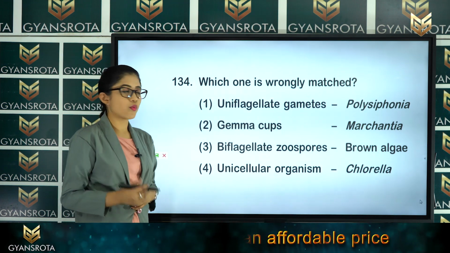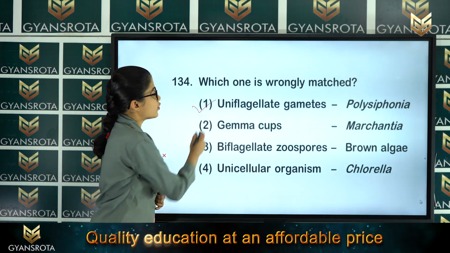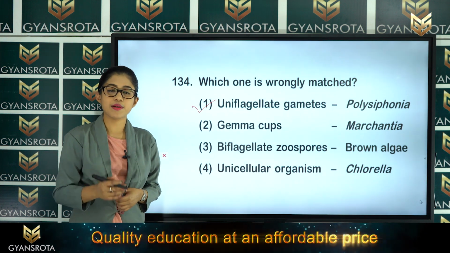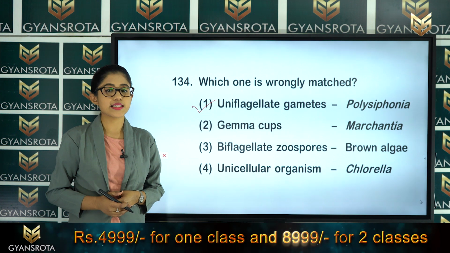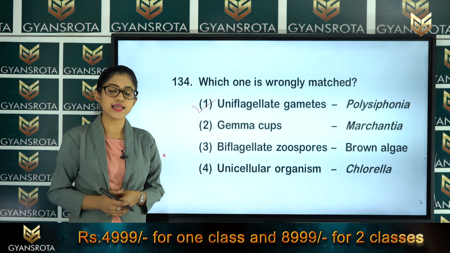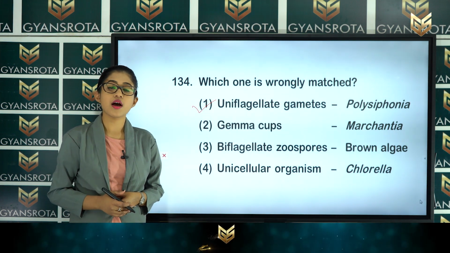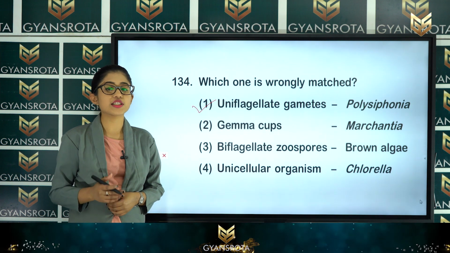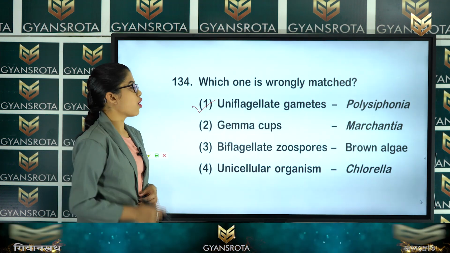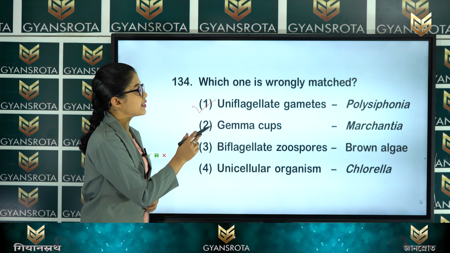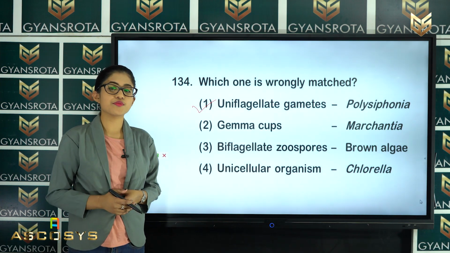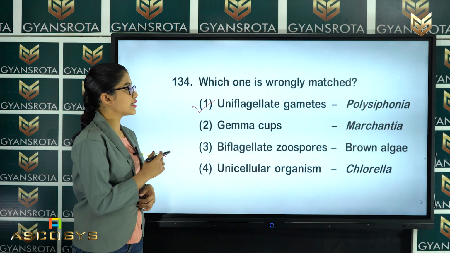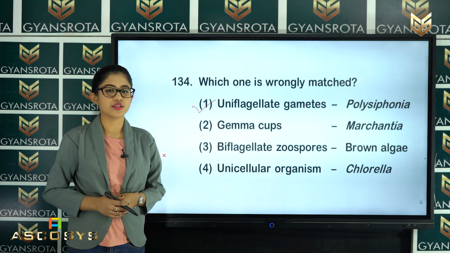So, in option number 1, it says that uniflagellate gametes take place in the Polysiphonia. And Polysiphonia, what is it? It is the Rhodophyceae, that means red algae. And where have we got this term? We have got this term while discussing the chapter Plant Kingdom, right? So, option 1, that is uniflagellate gametes take place in the Polysiphonia, is the incorrectly matched pair. So, option 1 is the correct answer for this question, alright.